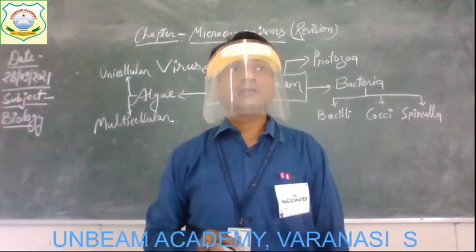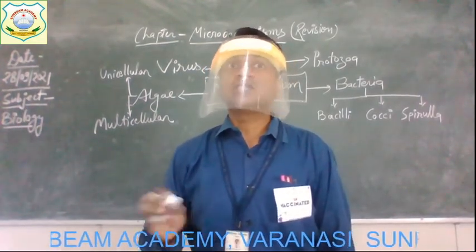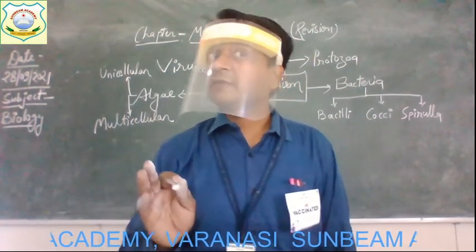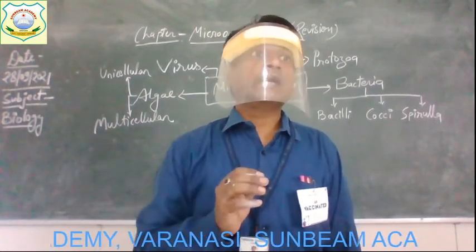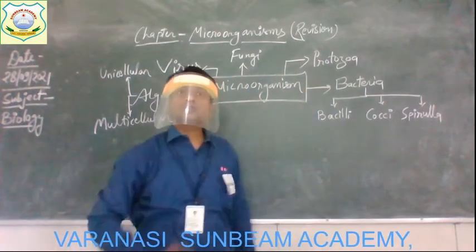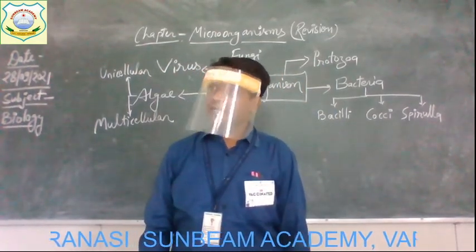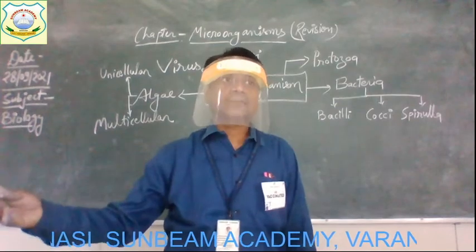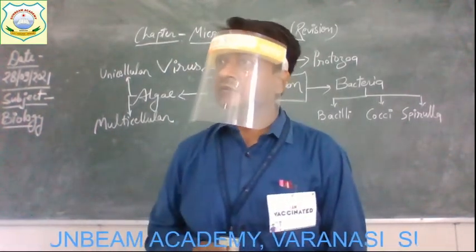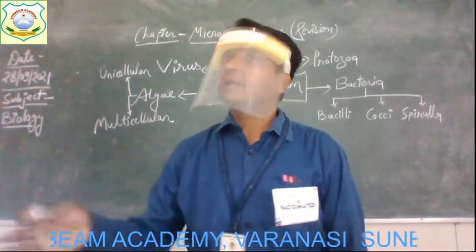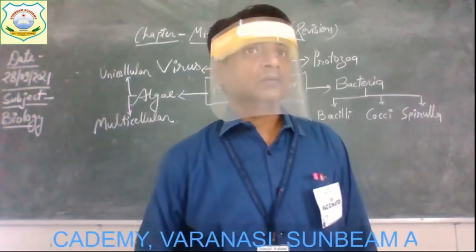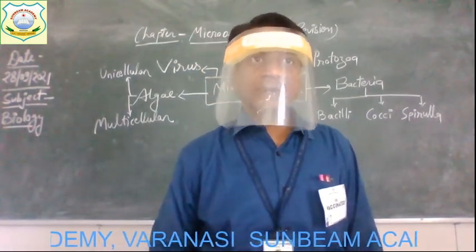Get it? The microorganism or the germ that causes malaria is Plasmodium. What is the name of that organism? Plasmodium. And this belongs to which group of microorganism? Yes, it belongs to protozoa. Just like that, there are many examples of protozoa that cause diseases in human beings and animals. Get it? And some other examples of protozoa are amoeba, paramecium, and all. Understood everyone about the protozoa?